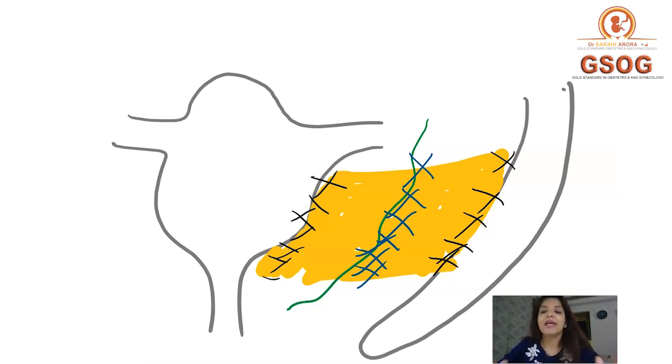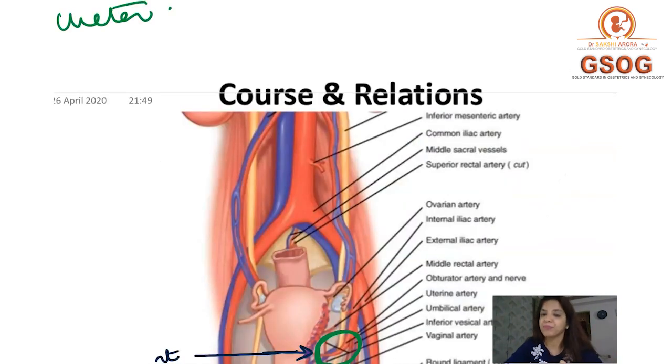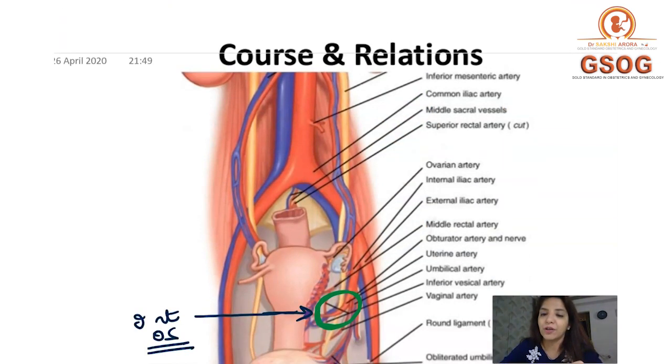During hysterectomy, the most common site for ureteric injury is where the ureter is directly crossed by the uterine artery. That is the most common site, and the ureter is crossed by the uterine artery 2 centimeters lateral to the internal os, right? And this area where the ureter is crossed by the uterine artery is called the water under bridge.